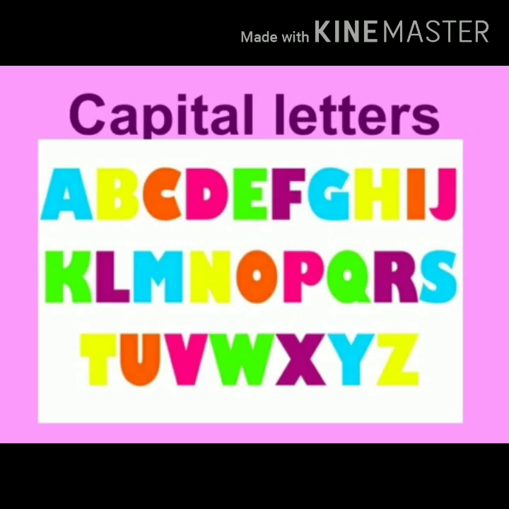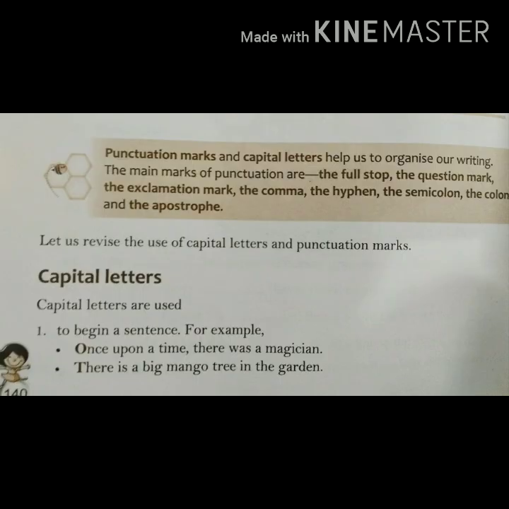Let's first revise the definition of punctuation marks and capital letters and why we use them. Punctuation marks and capital letters help us to organize our writing, so that it becomes easy for the reader to read and understand the sentence and make out its correct sense. That is why we use capital letters and punctuation. The main punctuation marks are full stop, question mark, exclamation mark, comma, hyphen, semicolon, colon and apostrophe. We had studied all this and we will revise it later.